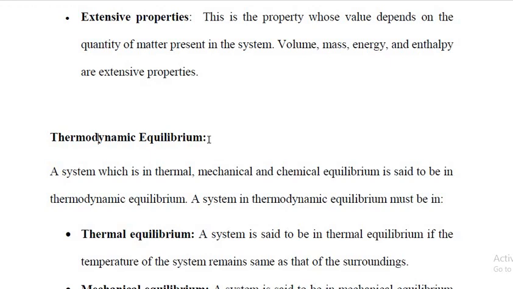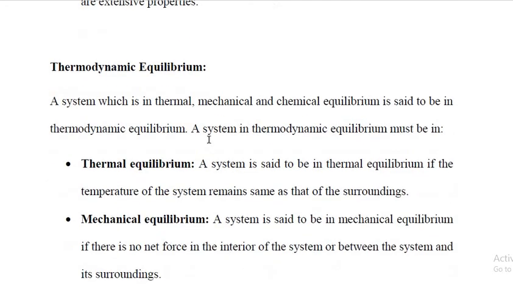Next, thermodynamic equilibrium. A system which is in thermal, mechanical and chemical equilibrium is said to be in thermodynamic equilibrium. So three equilibria should be maintained for a system to be in thermodynamic equilibrium. They are thermal equilibrium, mechanical equilibrium and chemical equilibrium.